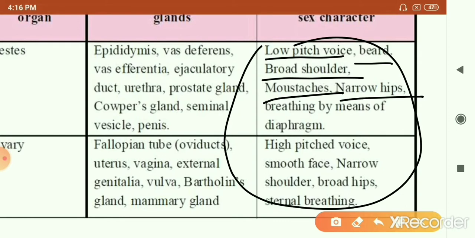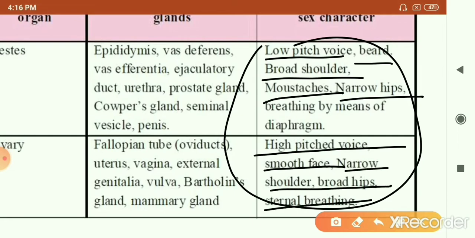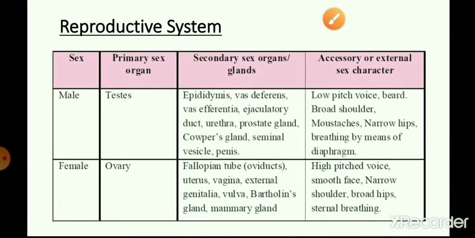So these are all the secondary sexual characters of males, and that of females: a high pitch voice, smooth face, narrow shoulders, broader hips. So these are the secondary sexual characters of the females.